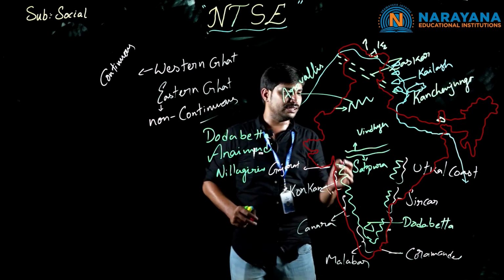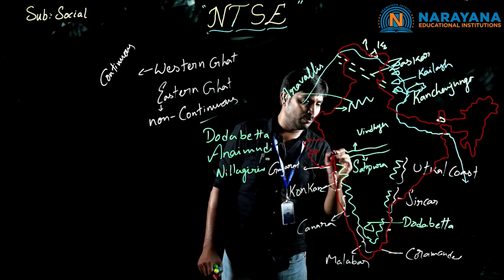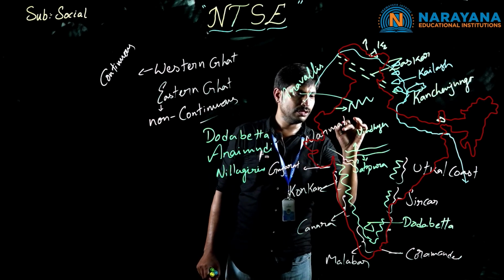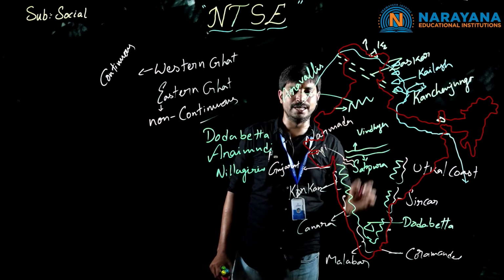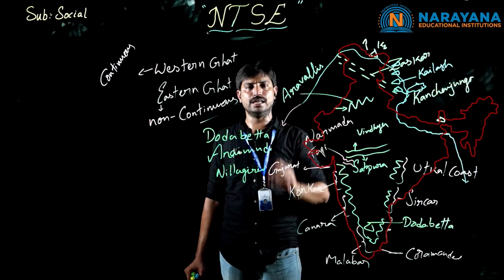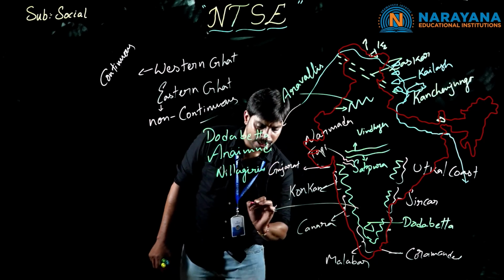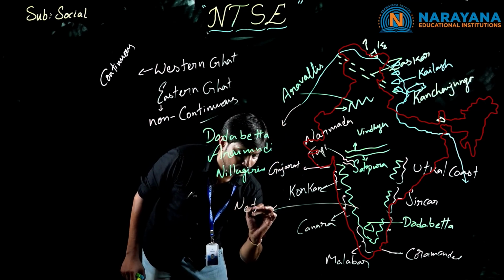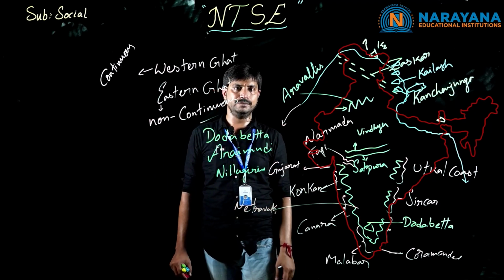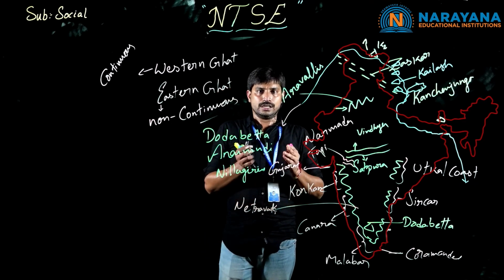What are the few rivers? Nearby the Vindhya and Satpura ranges, we have two parallel rivers. One is Narmada, another is Tapi, or pronounced as the Tapati river. Clear? And the Indus river also merges with the Arabian Sea, and in the southern part, in Karnataka, we have one more river, the Netravati river. These rivers mix with the Arabian Sea. Clear, children? So this is the introduction to our country's Indian relief features.